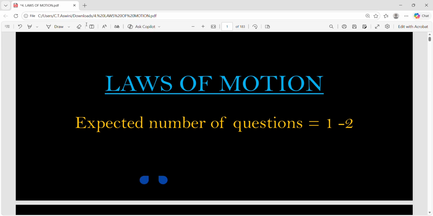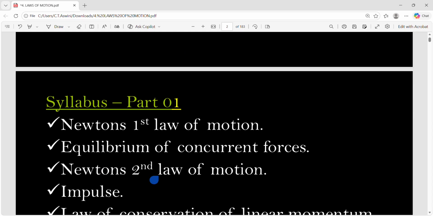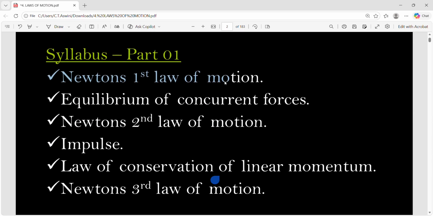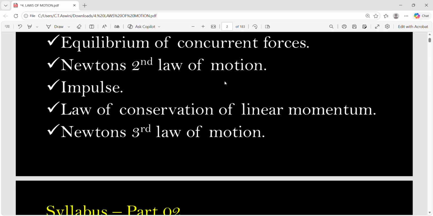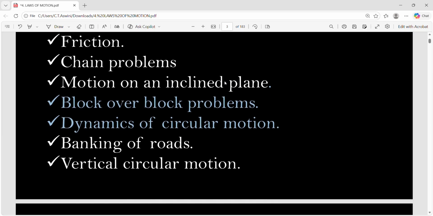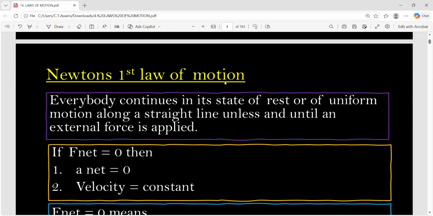Yes. So I have divided this laws of motion into two parts. In part 1 we'll cover the three laws of motion, and in part 2 we will discuss friction and vertical circular motion, like block over block problems, all those funda and angle of banking of roads. So all such concepts will be discussed in part 2. So without wasting the time, let's jump into today's topic.